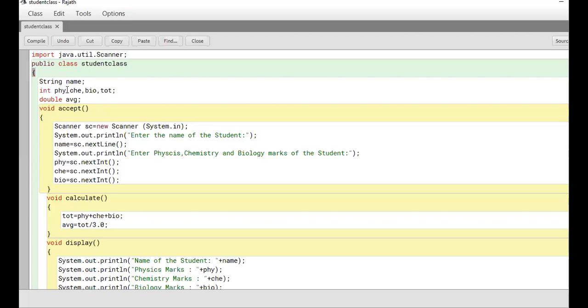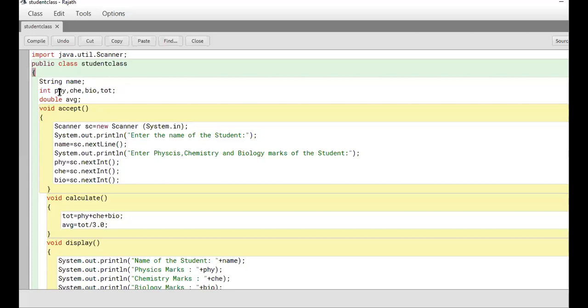And see, my variable name is for my convenience. I can write full physics, chemistry, biology, but why should I waste my time typing so much? I just put PHY. I should be able to recognize what it is. I am not writing A comma B comma C here. I'm writing PHY for physics, CHE, and BIO. So I try to keep variable names in such a way that anybody should be able to understand. My program should be readable for others. They should be able to understand my program. That is my main intention. So I declare variables with proper naming, easy for me as well as for others to read and understand.